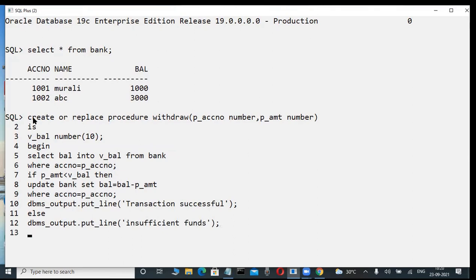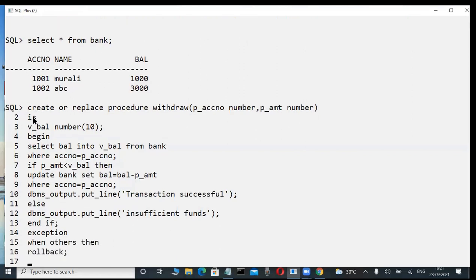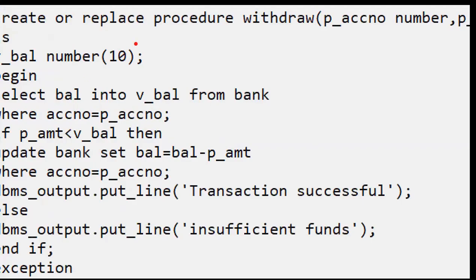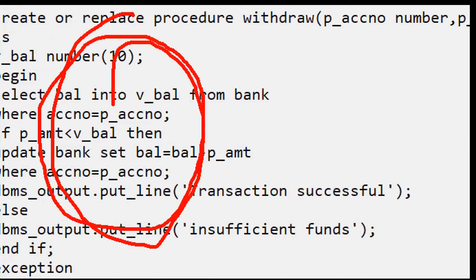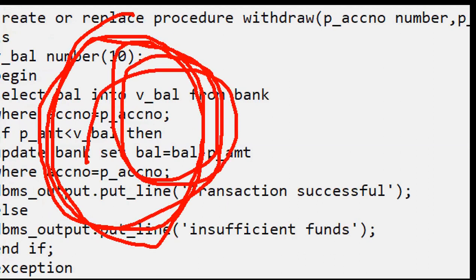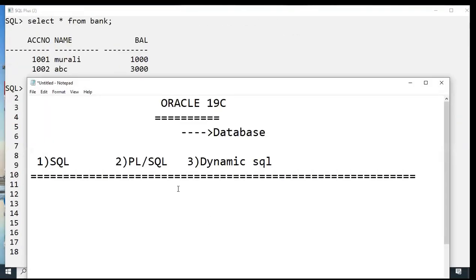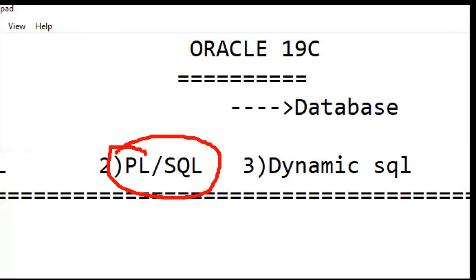These types of codings are written when you are a good, experienced PLSQL developer, for example on an Oracle project. Then rollback the transaction like this. Now check it out. This is a procedure. They write this type of coding, for example a procedure based on withdraw. That coding is called your PLSQL code. Procedures, functions, triggers, packages, so many things are there.